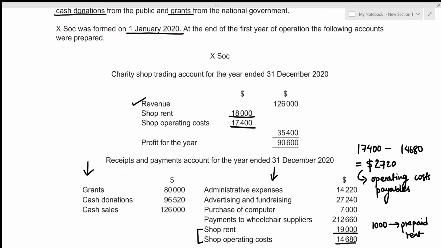So there is no value for cost of sales because there have been no purchases. As we know, the charity shop is run so that the donated unwanted items could be sold, and due to that reason, the charity shop does not have to make any purchases. But if you're talking about a business, in order to earn revenue, they need to purchase some sort of raw material that they are going to sell. So there has to be a value for cost of sales. But in case of our X Society, which is a charitable organization, there is no value for cost of sales.